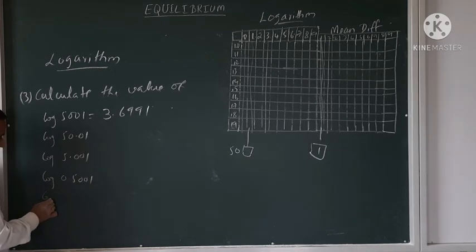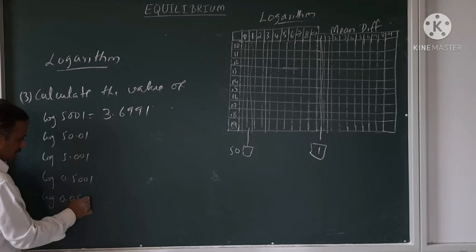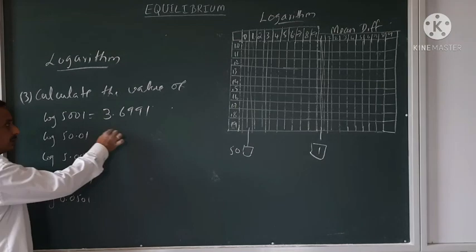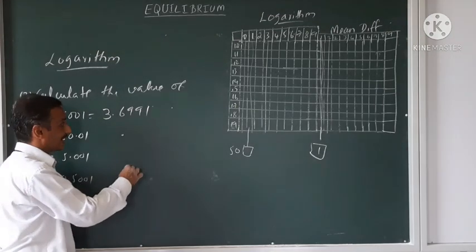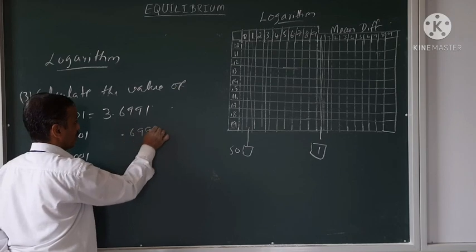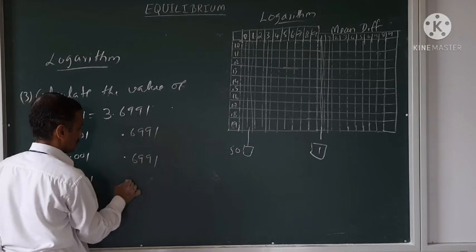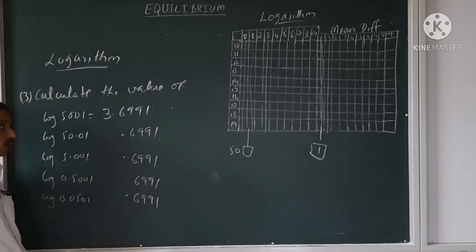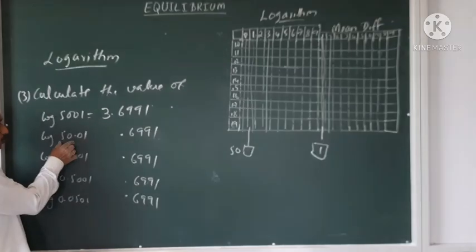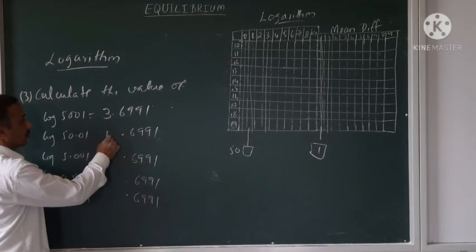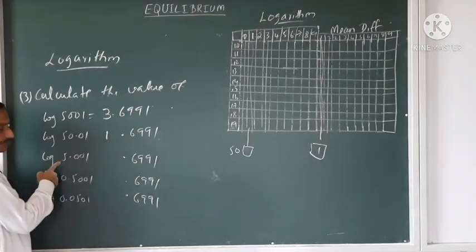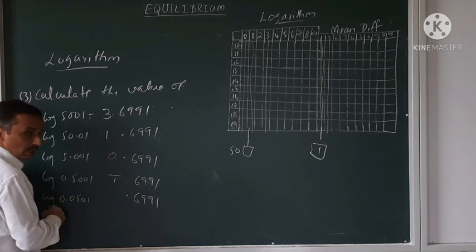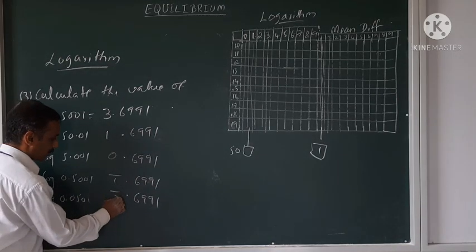Now log of 50.01, log of 5.001, log of 0.5001, log of 0.0501. See this part after the decimal, what do you call it? The mantissa, 6991. 6991 will not change. Only the characteristic changes. Because there are 2 digits, it is 1 point. Here only 1 digit, 0 point. Here no digits, so bar 1. After the decimal there is also a 0, so bar 2.